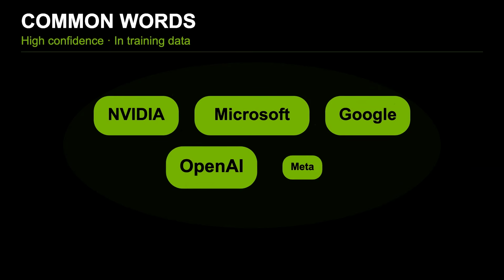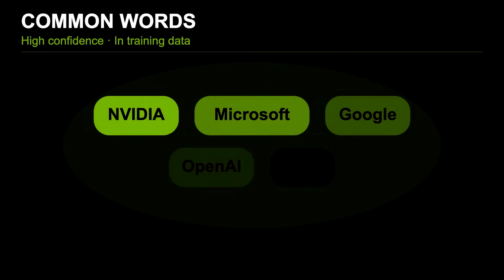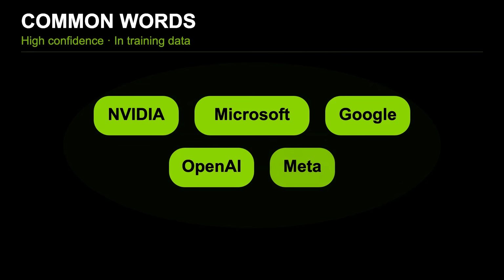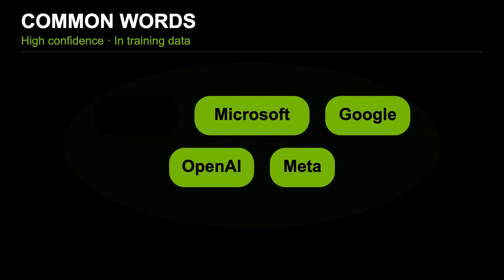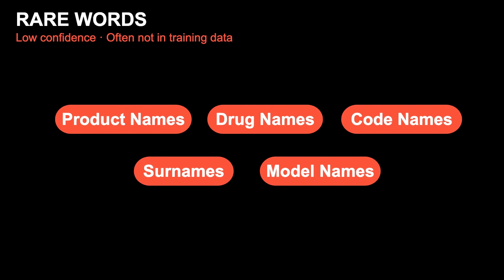That means if there are certain words that are very common in English, it will default to that. And that's great for your average vocabulary. The problem is, what if you've got things like product names or drug names or code names or people's surnames, or even model names that are much rarer and probably were never in the actual training data? Then the model does really badly at that.